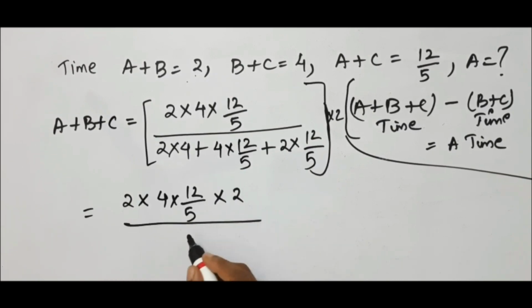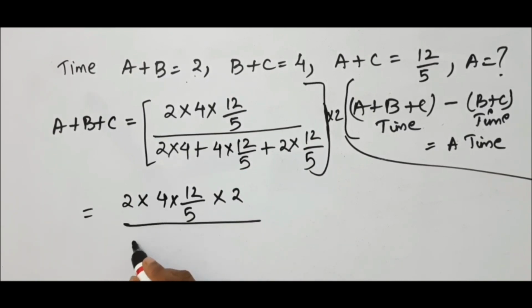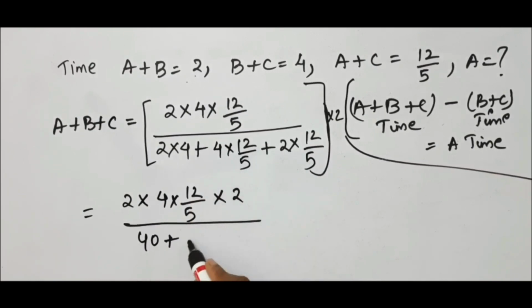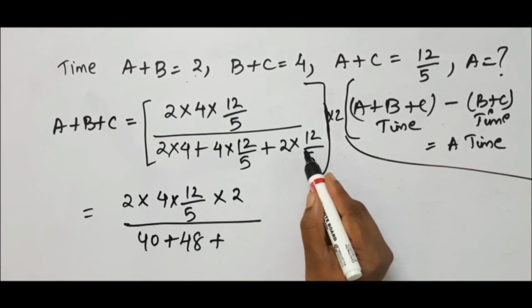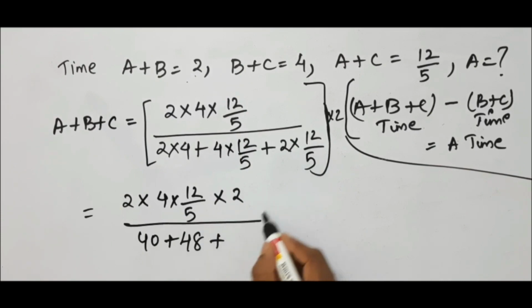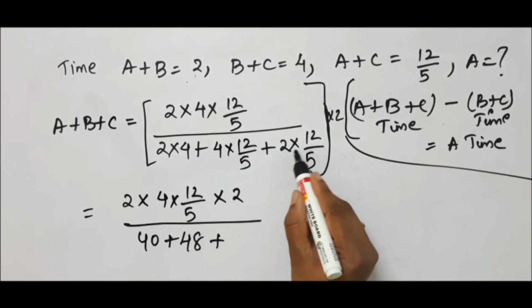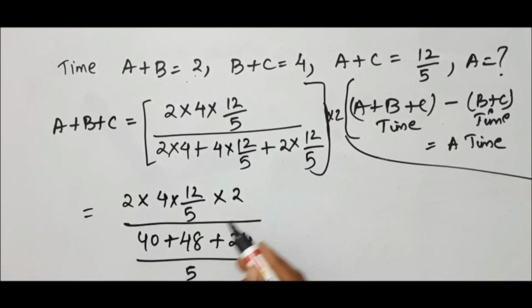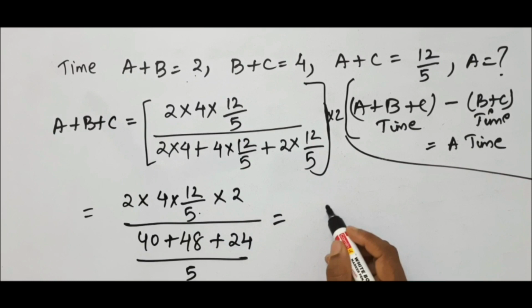Whole divided by, it is nothing but 10 into 4 is 40 plus here it is 8, it is 48, plus it is 20, LCM is 5, is it not? So it will be 2 4s, it is 24 whole by 5. In numerator and denominator 5 is common, so both cancel.